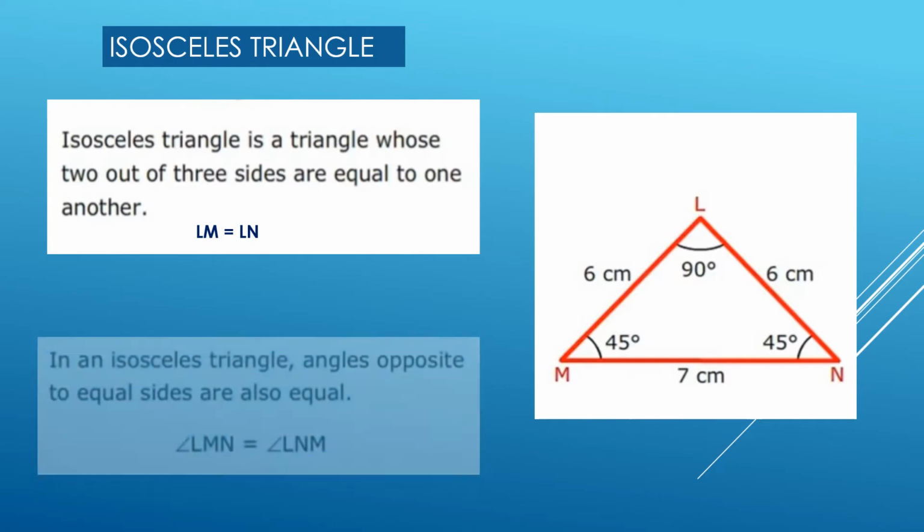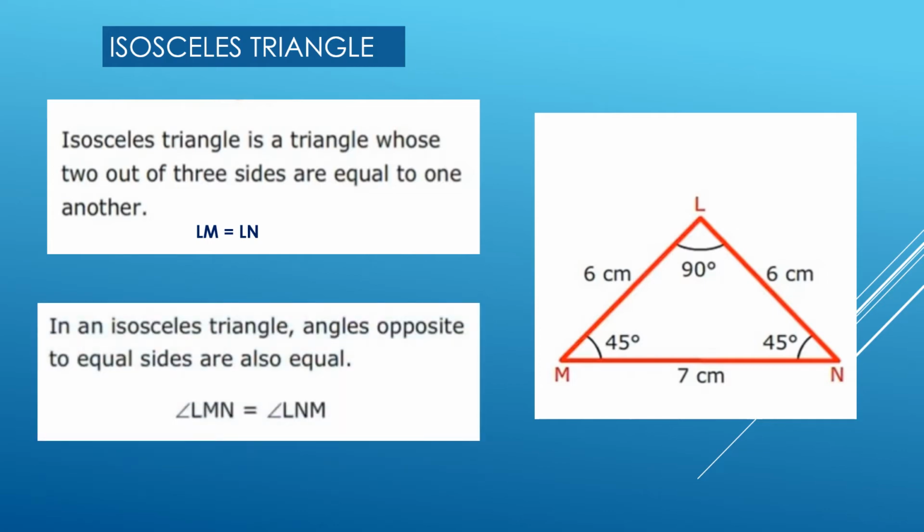In an isosceles triangle, angles opposite to equal sides are also equal. Therefore, angle LMN is equal to angle LNM. That is, angle M is equal to angle N. Here, angle M and N are opposite to LM and LN, the equal sides.